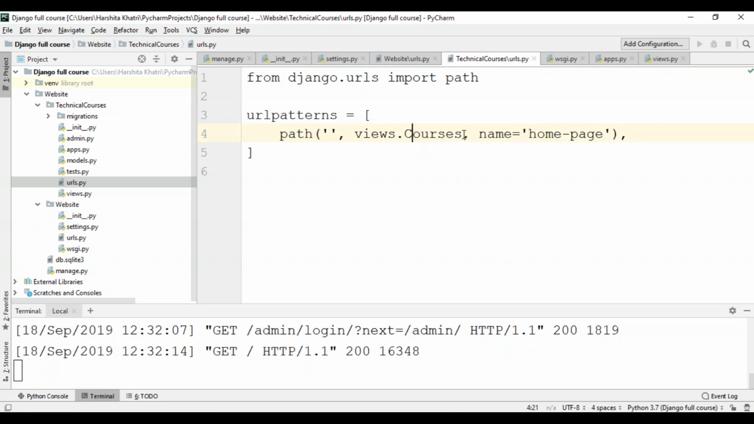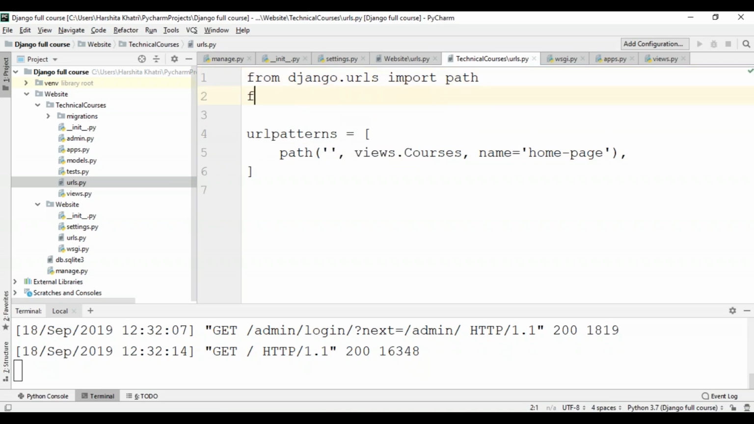I'll just name it as homepage. Now, as you can see, I've added the function present in the views file in the URL path, but I'll have to specify from where this function has to be taken. To do that, I'm going to import the views function present in this directory. And for that, I'll type from . import views.